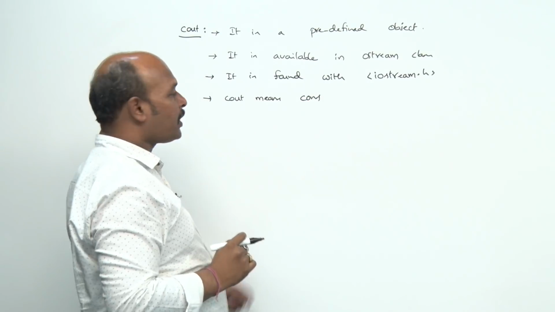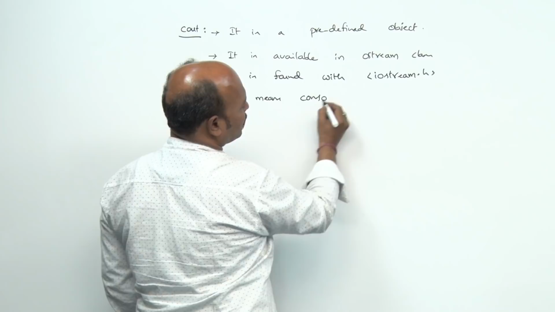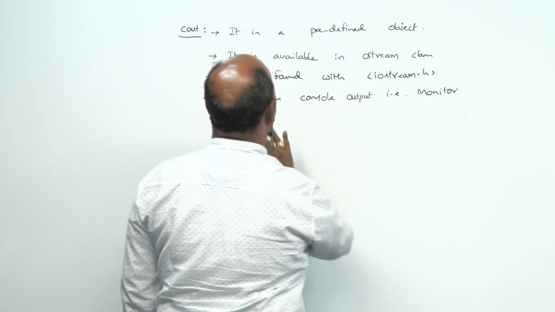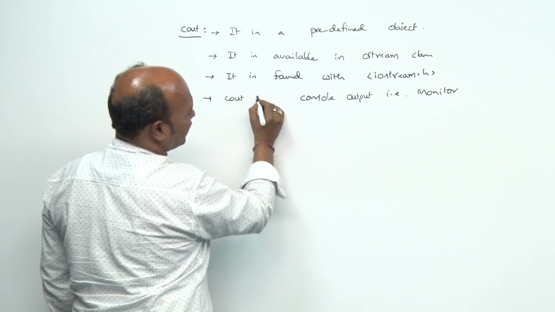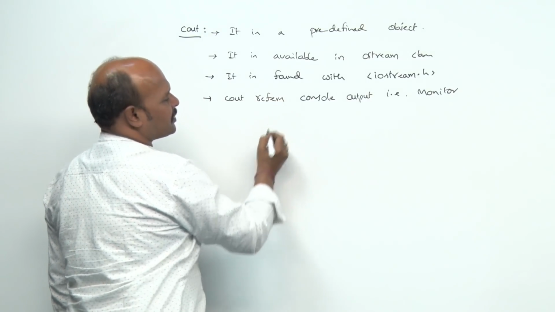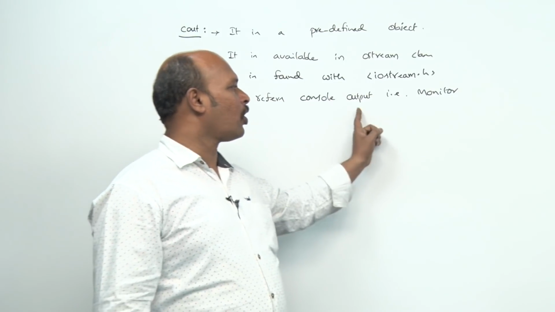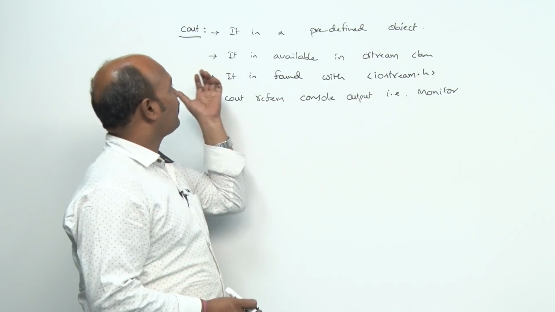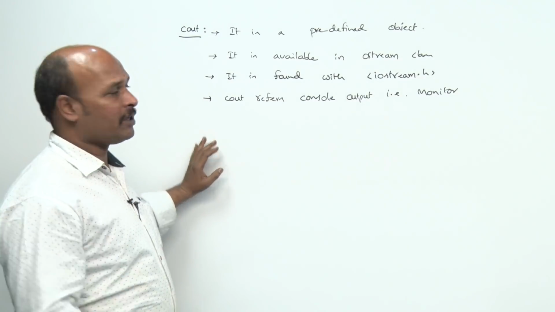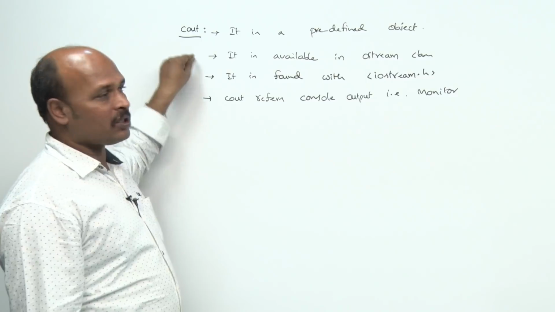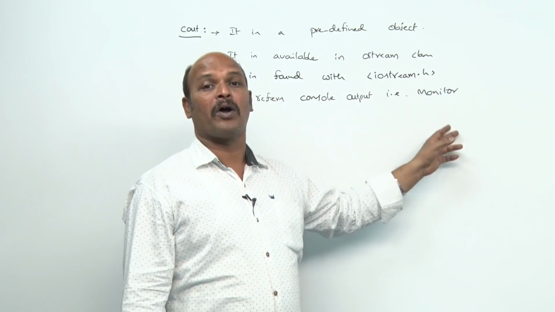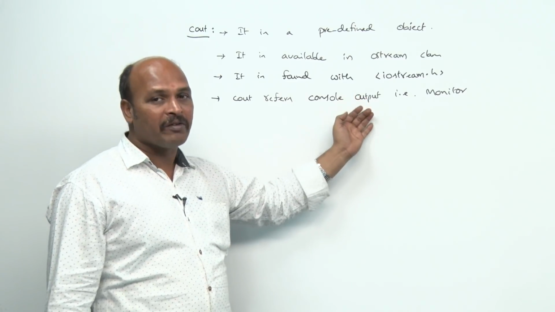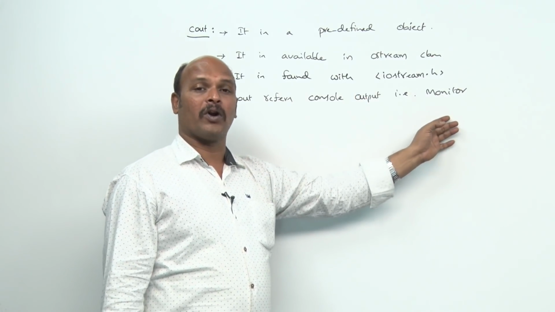Cout always refers to the console output device, that is the monitor. Whatever text or variables we use with cout are going to be printed on the monitor. That is why cout always represents the console output device, which is called the monitor.